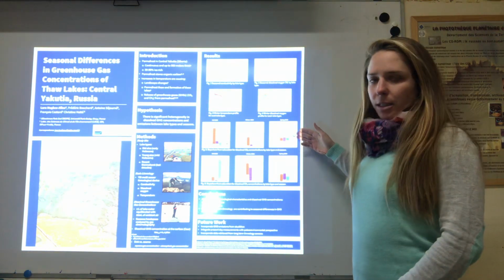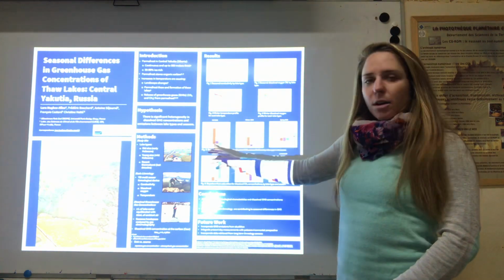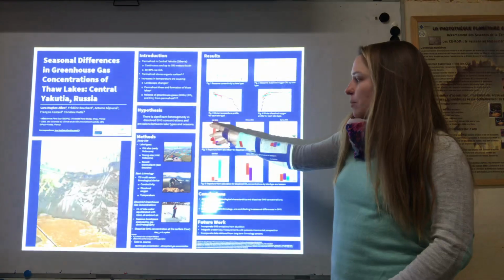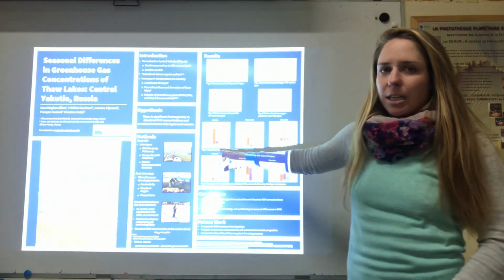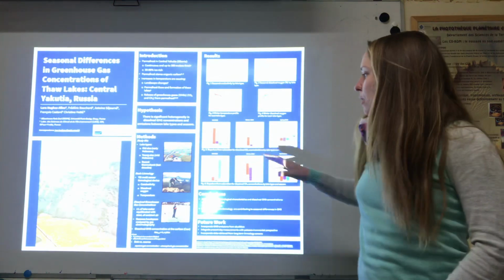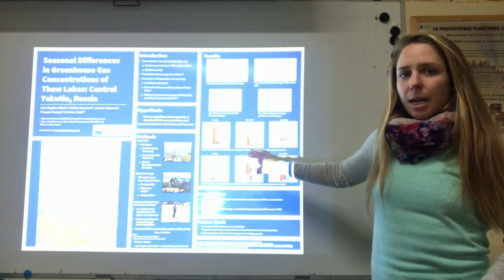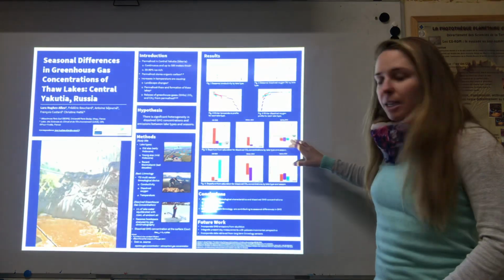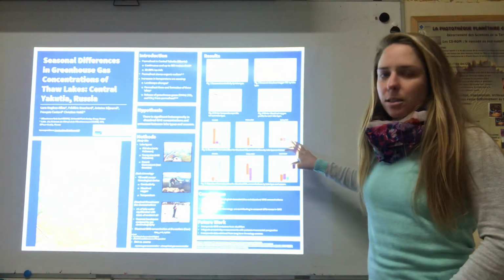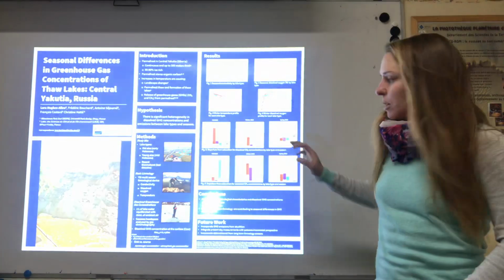So for carbon dioxide, we can see in the fall, the thermokarst lakes are acting as a source for carbon dioxide, quite a strong source, while the old Alice lakes are actually acting as a sink for carbon dioxide. All 3 lake types are acting as a source for carbon dioxide in the winter, while they're all acting as a sink for carbon dioxide in the spring.